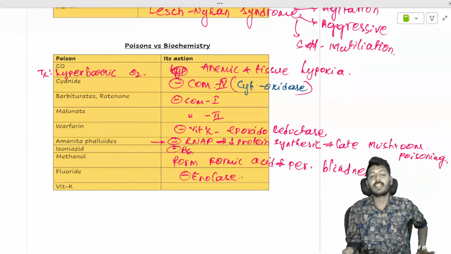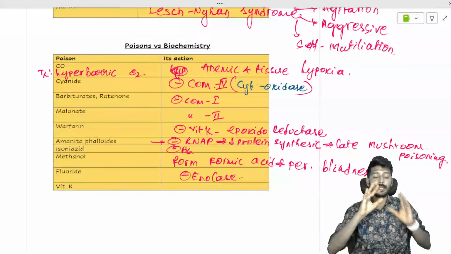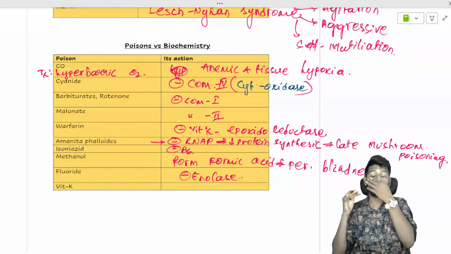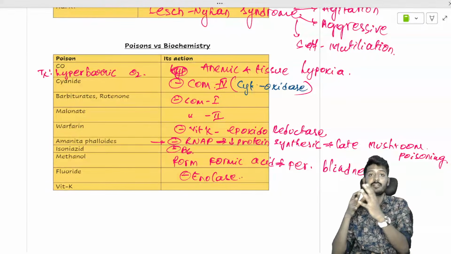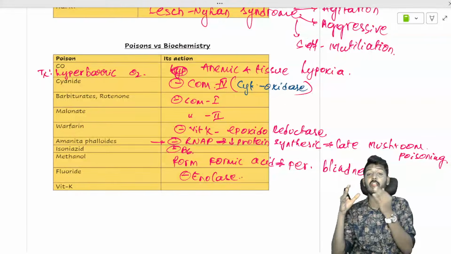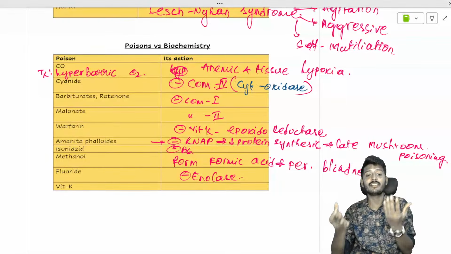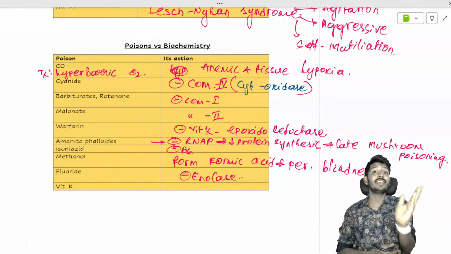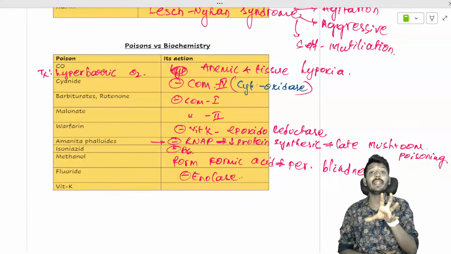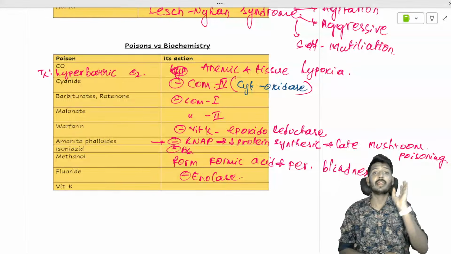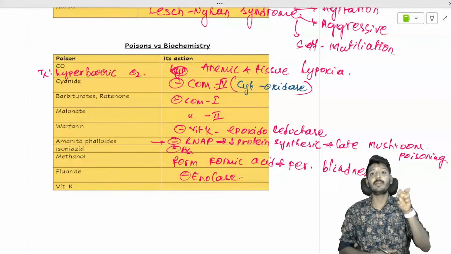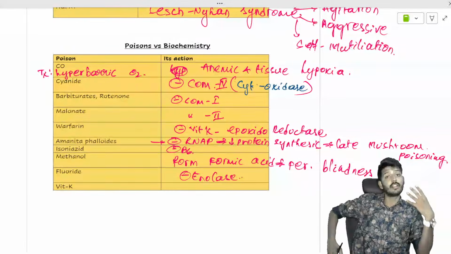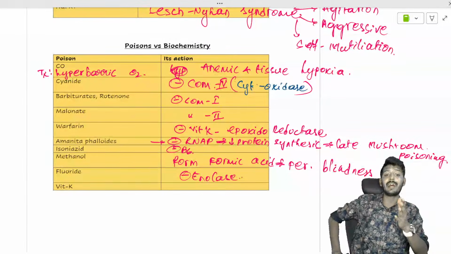If you have clarity along with these 2-3 pages, you can answer most of the enzyme deficiency questions. It can be a direct question, but nowadays it is not direct. If it were direct, I would have finished it in 3 pages. So it is concept oriented, but if you get lucky and they ask the one-liner directly, most of it can be covered, which are basics here.